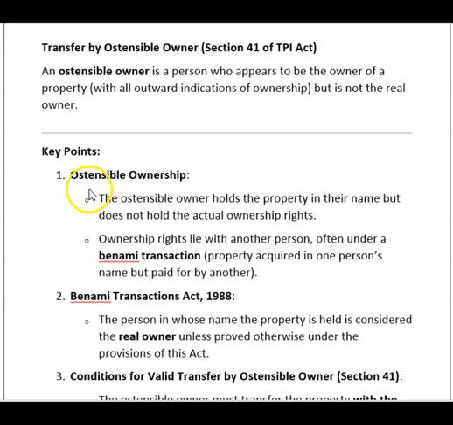Key points. The ostensible owner holds the property in their name but does not hold the actual ownership rights. Ownership rights lie with another person, often under a benami transaction, where property is acquired in one person's name but paid for by another.